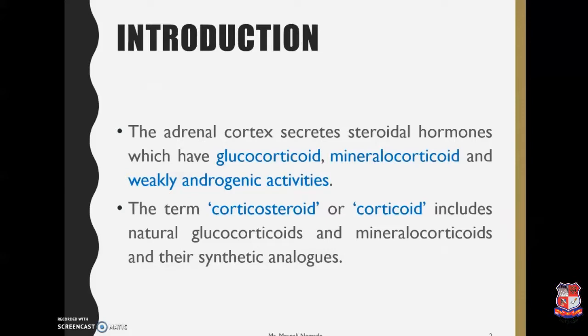Basically, there are 2 types of glands in our body, exocrine and endocrine glands.